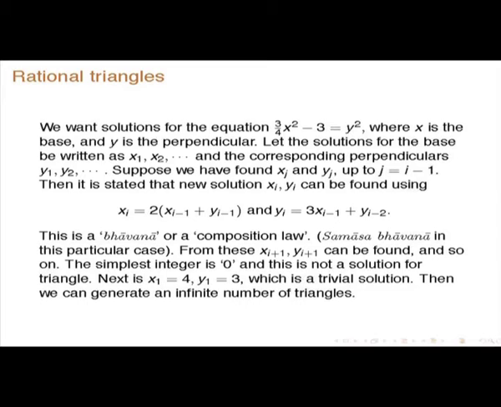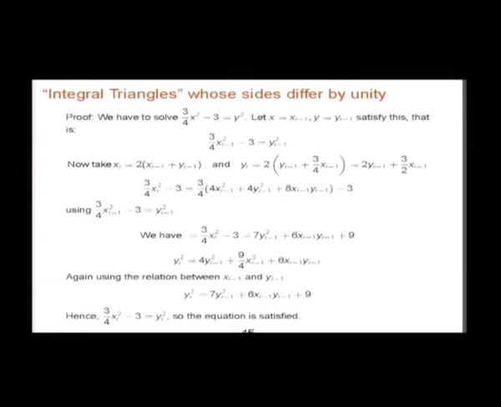The simplest equation of course is this 0, so that is not a solution. Then take next x1 is equal to 4, y1 is equal to 3. Then here 3 by 4 x squared minus 3 is equal to y squared. So, that is satisfied. In this case, one segment of the base is 0 and the other segment is the base itself. So, that is 4, the upright is 3 and the hypotenuse is 5. So, we can prove this. I will not go into the proof, it is a simple proof.